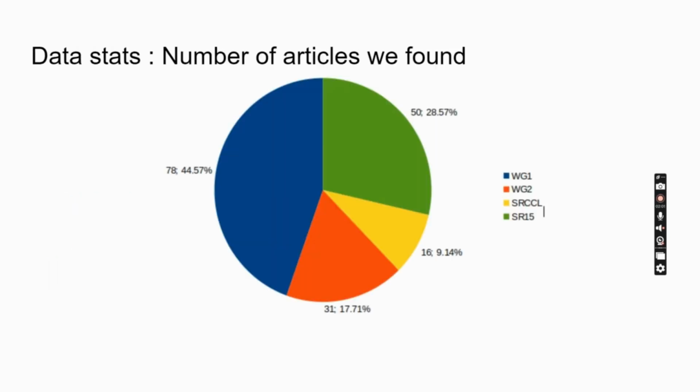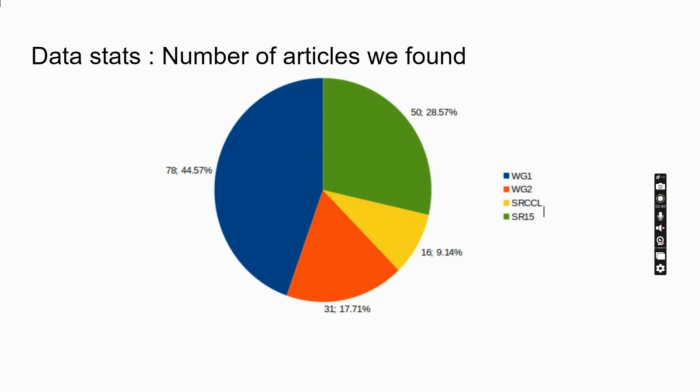Before doing that, we did a statistical analysis of what amount of information is available for these associated terms. We got to know that most of the information is available for WG1, which covers the physical factors associated with climate change. In WG2 also, we have seen that approximately 17% of information is available. In WG2, we can see agriculture associated with climate change. And in SRCCL, which is associated with land and affects the agriculture sector, very little information is available.